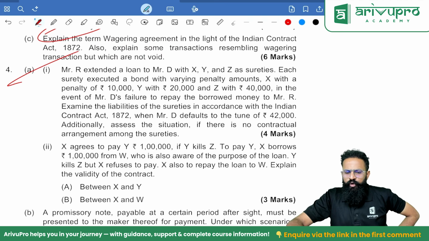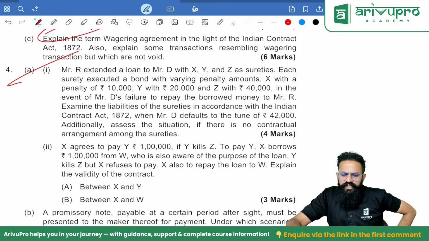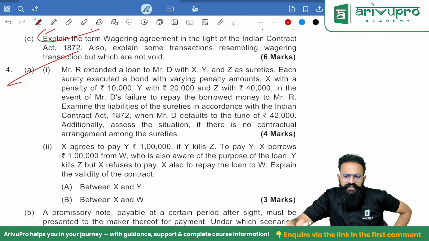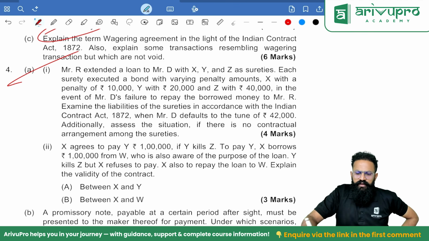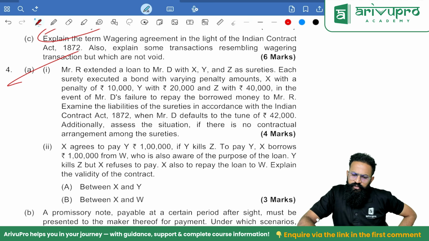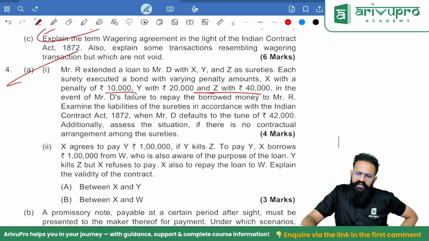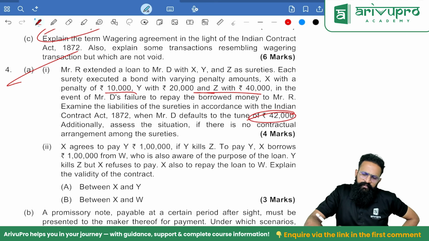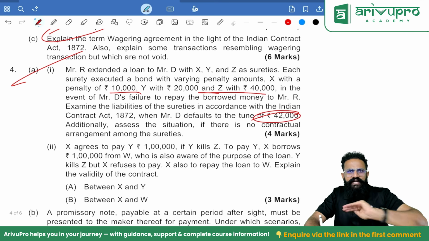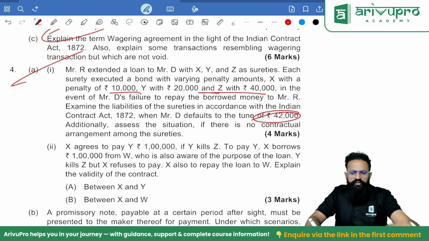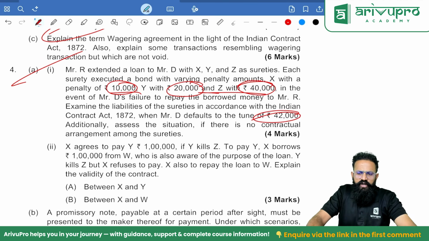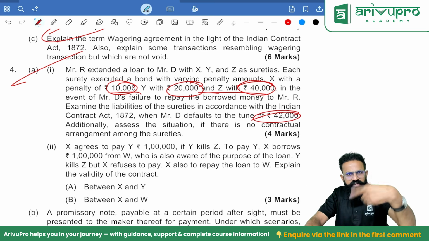Mr. R extended a loan to Mr. D with X, Y and Z as sureties. Each surety executed a bond with varying penalty amounts, X with a penalty of 10,000, Y with 20,000 and Z with 40,000. People, co-sureties. To what extent? See, the total amount they have given is 70,000. But what is the total default made? 42,000. Remember, people, as long as you can equally divide, you have to divide the loan equally.